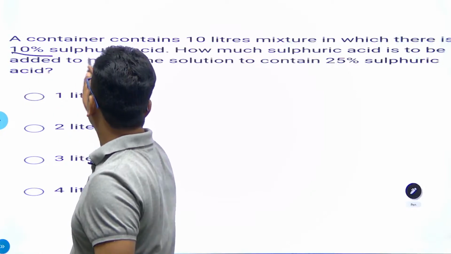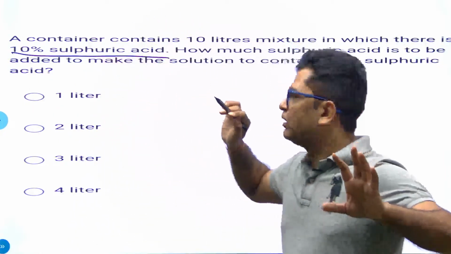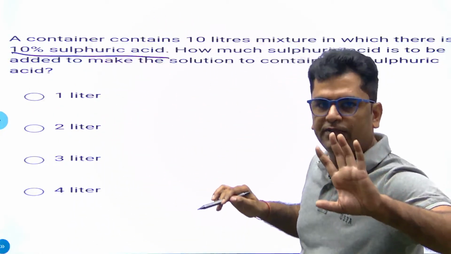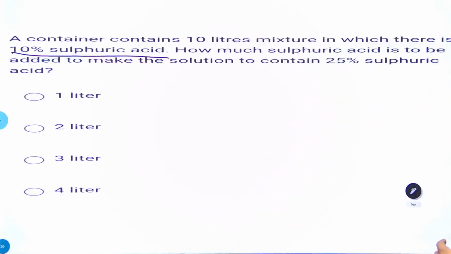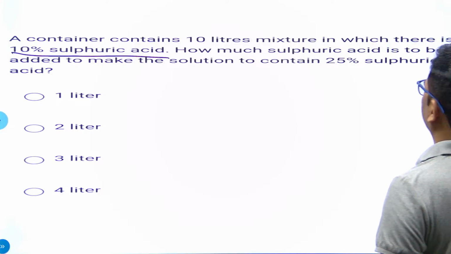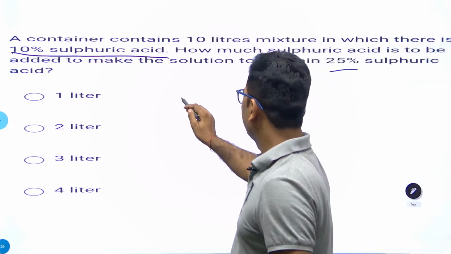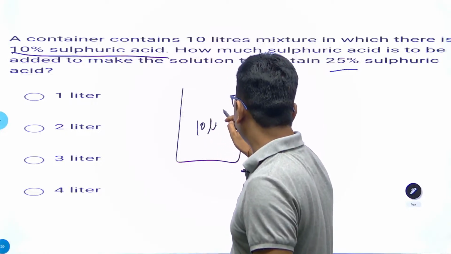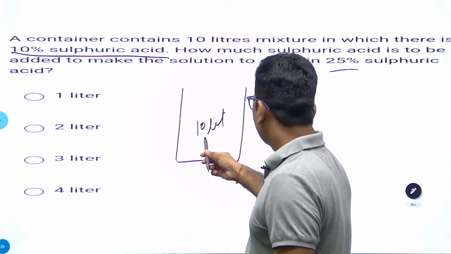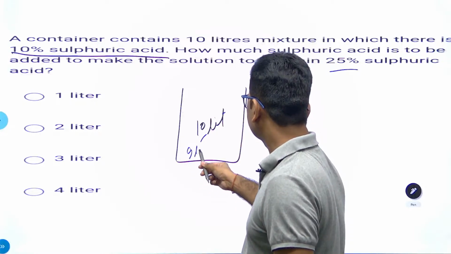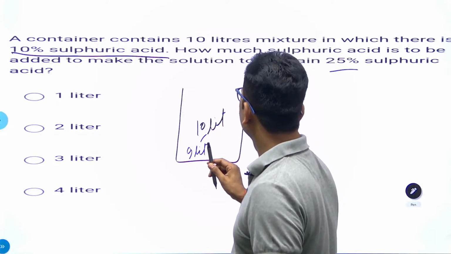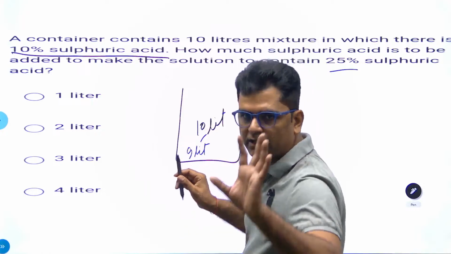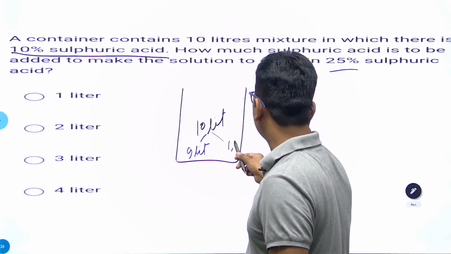It means out of 10 liter, only 1 liter is sulfuric acid, 9 liter is water. How much sulfuric acid is to be added so that the solution contains 25% of sulfuric acid? Initially we have a container with 10 liter in it, 9 liter of it water and 1 liter sulfuric acid.